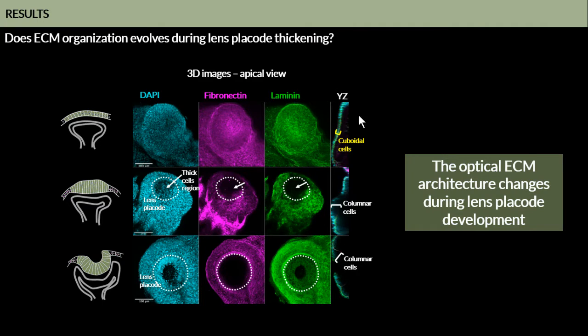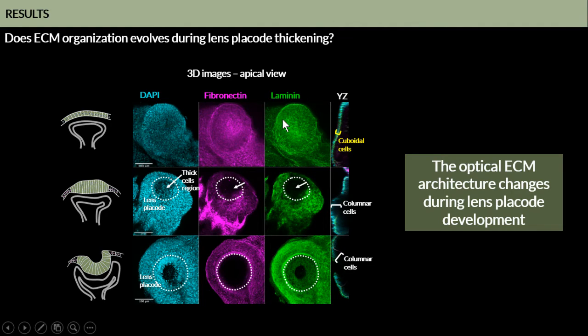For our second question, we analyzed the fibronectin and the laminin immunostaining pattern in 3D confocal images. Here are images of the apical view. We are always looking at the apical surface of the eye, and we have the eye at different stages of development. On the right, there is an orthogonal view of those images.